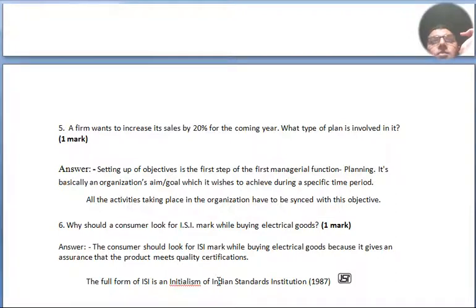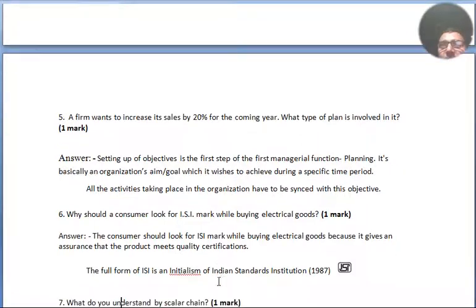Question number 6. Why should a consumer look for ISI mark while buying electrical goods? The consumer should look for ISI mark while buying electrical goods because it gives an assurance that the product meets quality certification. The full form of ISI is Indian Standards Institution, 1987, and the symbol is given here, ISI.